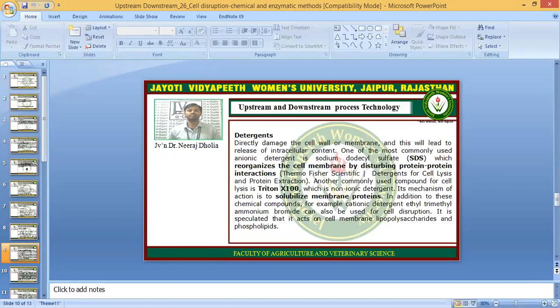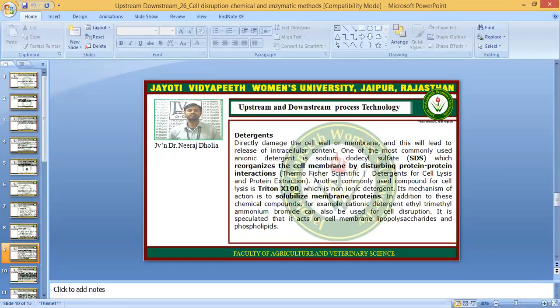So its main function is to disrupt the protein-protein interaction in the cell wall. These are detergents for cell lysis and protein extraction.